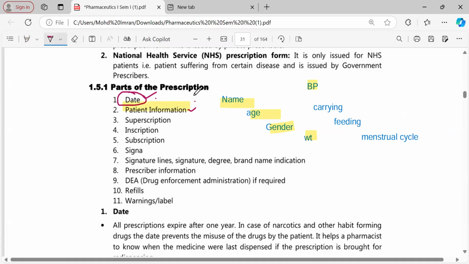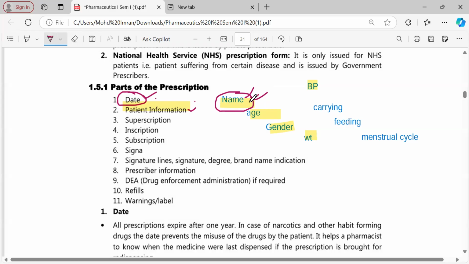Let's see, one by one, the reason why name is important. If 2 or 3 people in the house have the same problem, taking a prescription for one is common practice in our country, right? Prescriptions are taken in the name of one patient, and everybody in the home uses the same thing. The viral fever season just recently went by. Everybody says, use amoxicillin, use cefixime, use taxine, use doxycycline, use Dolo